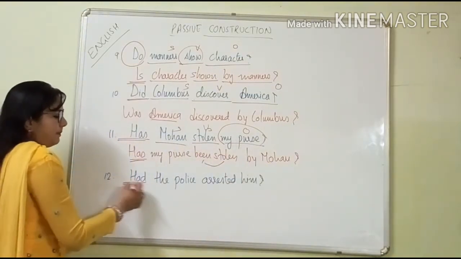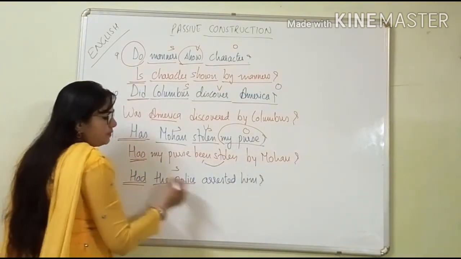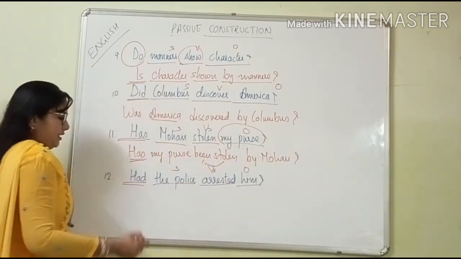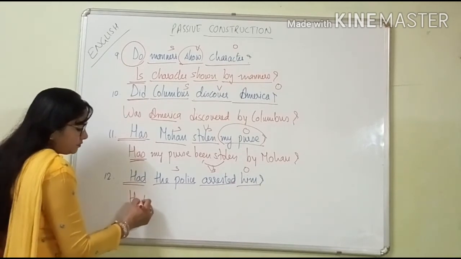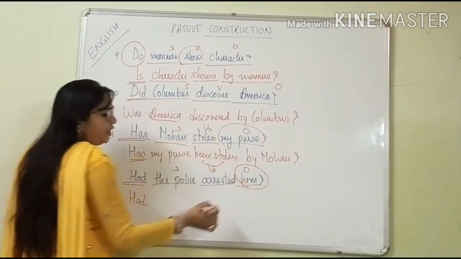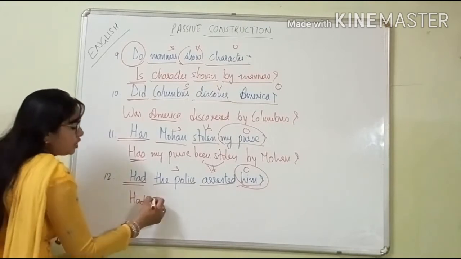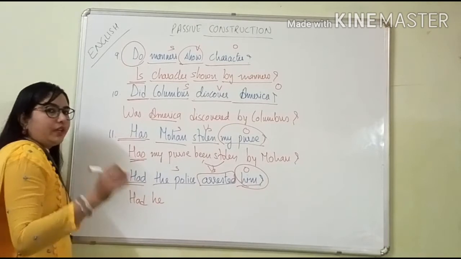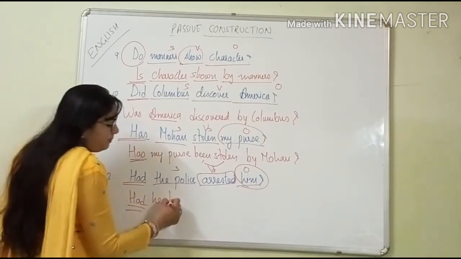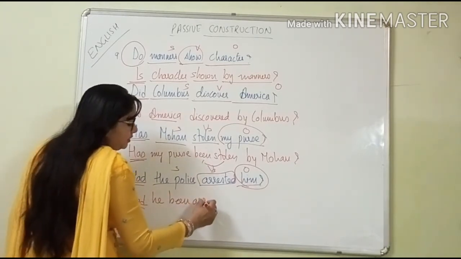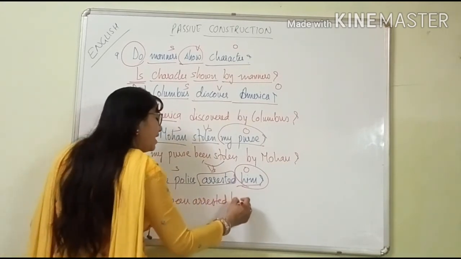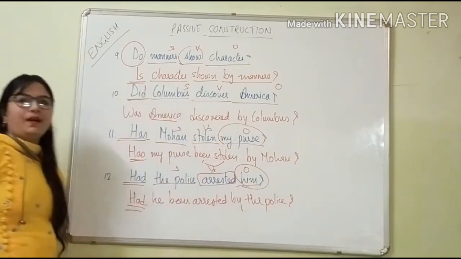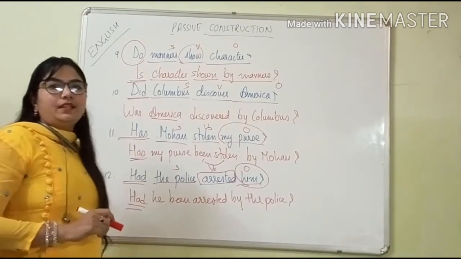Same like that, this is in the past tense. "Had the police arrested him?" Had, the police is the subject, arrested, verb third form, and him is the object. Start like here, had, now him. This is the relative pronoun. What would be the pronoun of it? So, had he. Now this is the verb. Before the verb, what will you keep? Because here had is there. So, "Had he been arrested by the police?" And then question mark. Hope you are understanding it well.